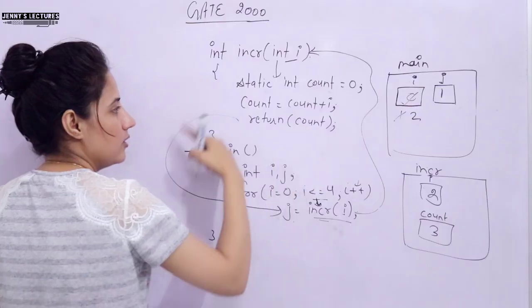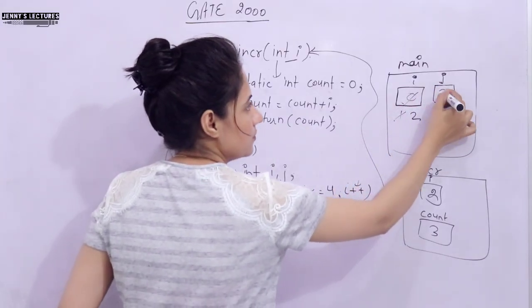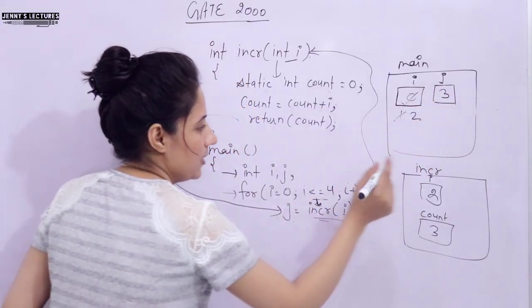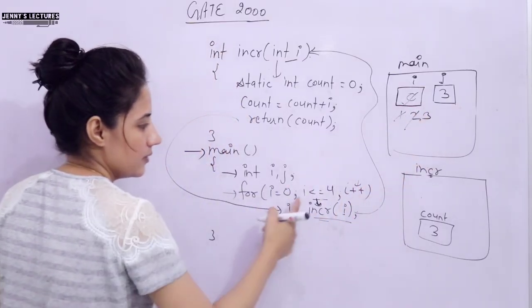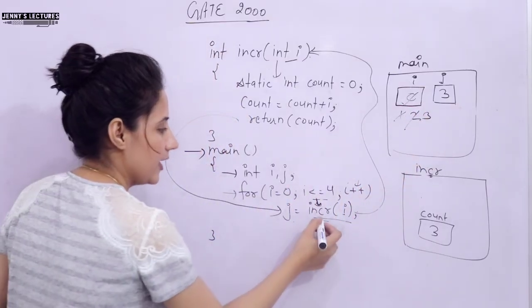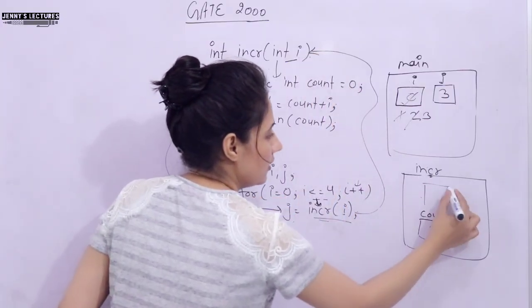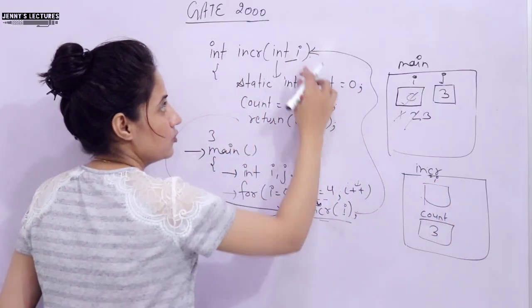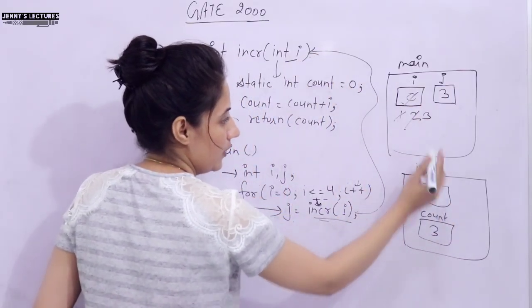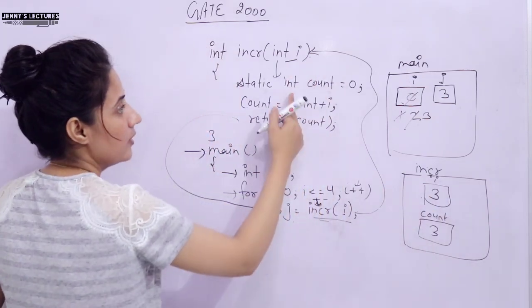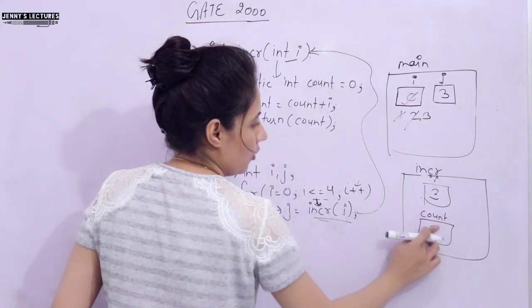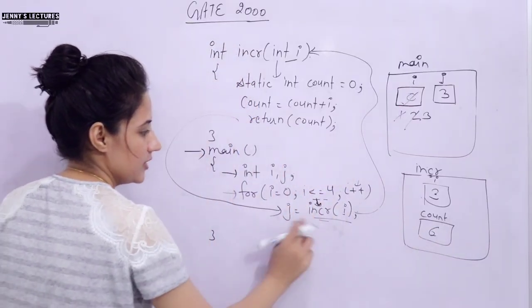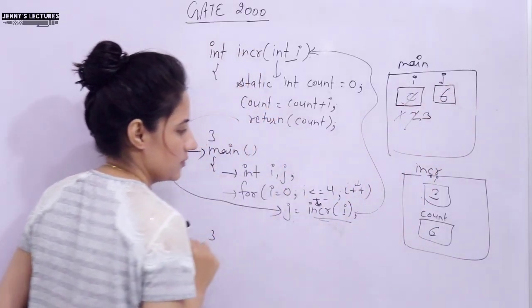It will return 3, now in j we have 3. Again I plus plus, now I becomes 3, condition true, again enter, again we call this function. This time it will pass 3 as an argument, so it will receive 3. Now count plus I, 3 plus 3 is 6, so now in count we have 6, it will return 6. Now in j at this time we have 6.